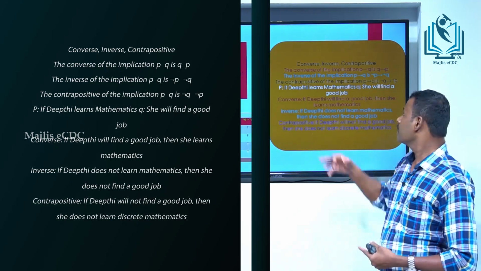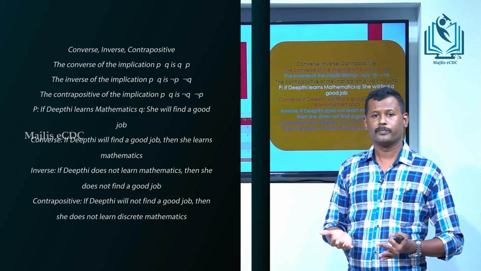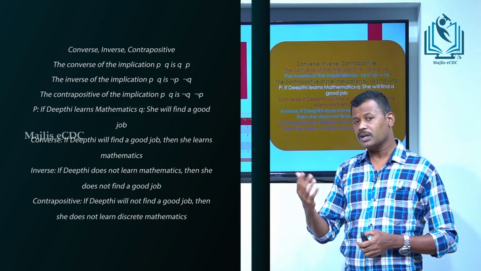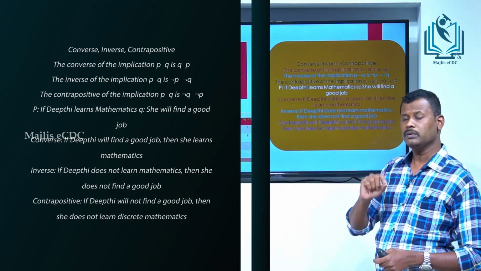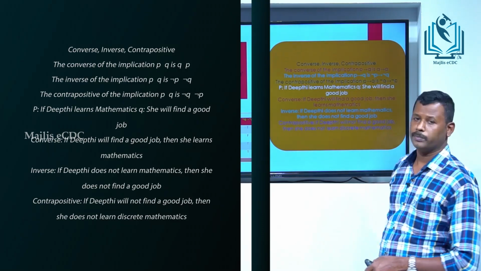And the third one, contrapositive. Consider two statements P and Q, that is P to Q. Its contrapositive is not Q to not P.